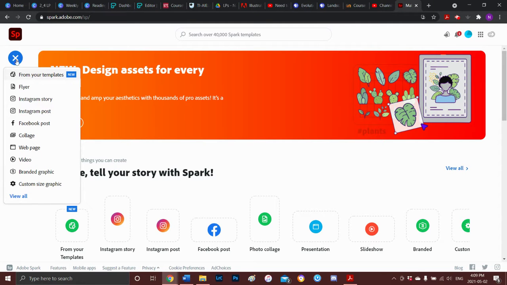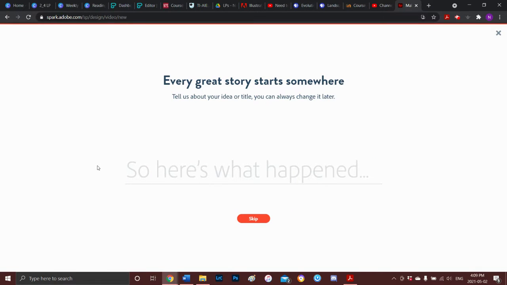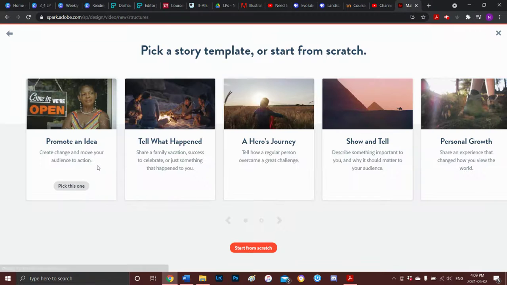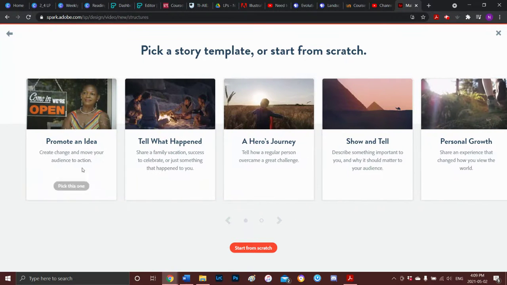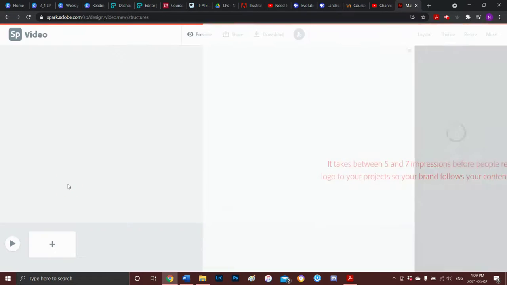So from the dashboard, click in the upper left here where the cross was, and then in the drop-down menu, select the video. Give it a title, and then you can choose a template, or you can make up your own. I'm going to go ahead and choose the template. We are promoting an idea today, so I'll pick this one.